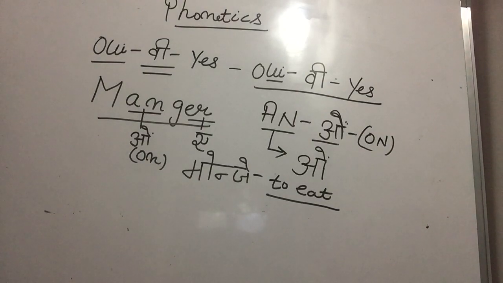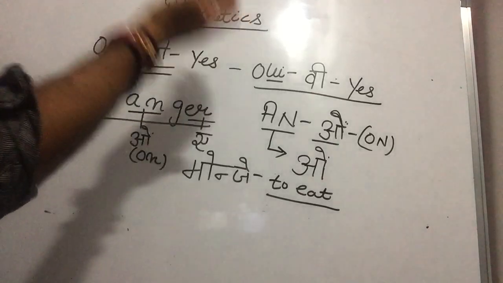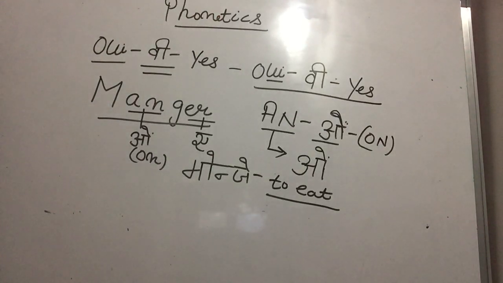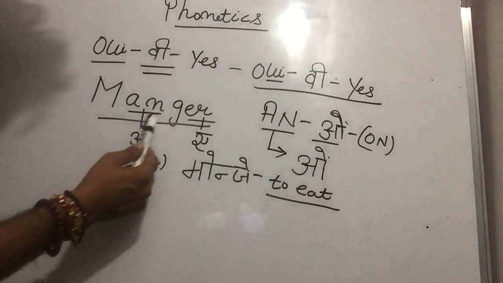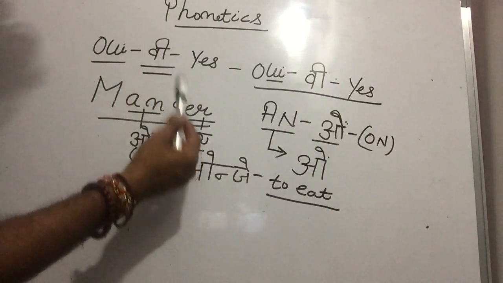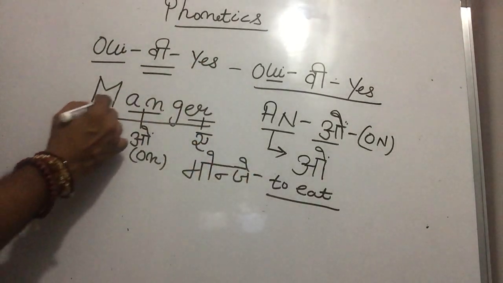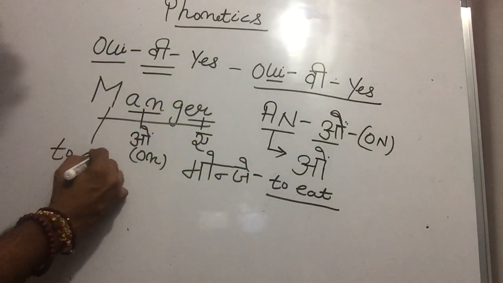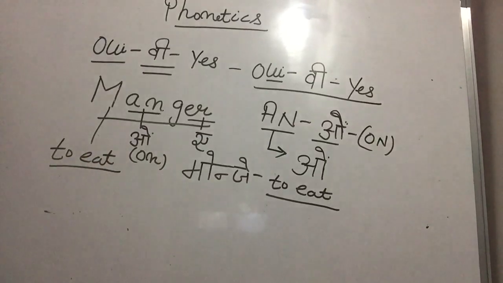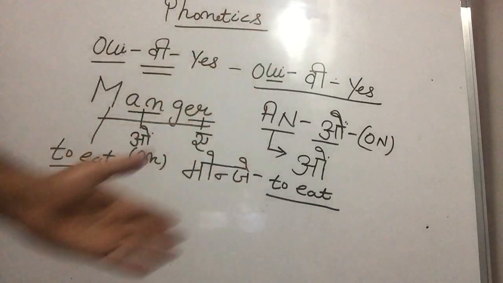Manger. Why? Because we are doing phonetics, the sounds in the French language. So if I want to speak and read French, we have to have these phonetics in place. Is that clear to you? So the AN sound is on, the ER sound is A. So we have manger. Manger is to eat. Yes, sir. So, Paji, today you came to know a lot of things. Right? So, may I pen down, please, Paji?